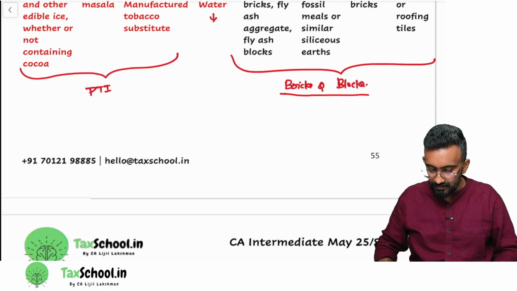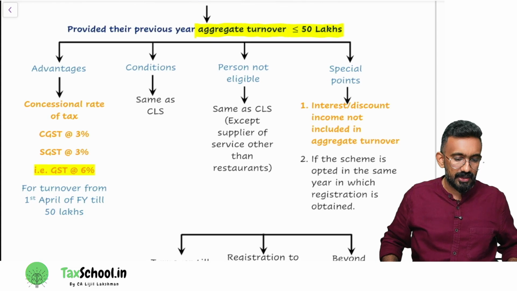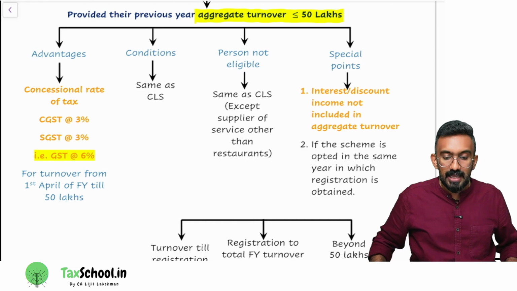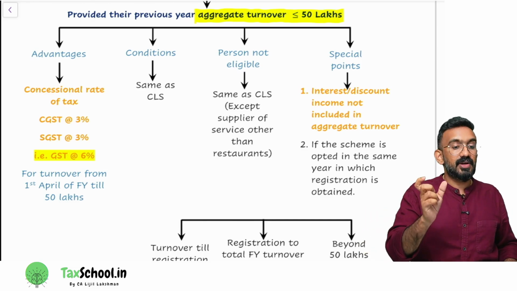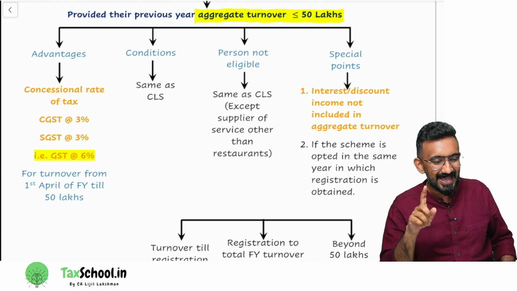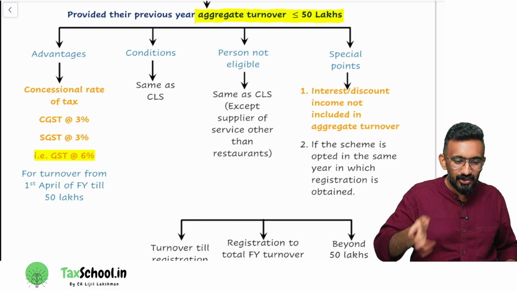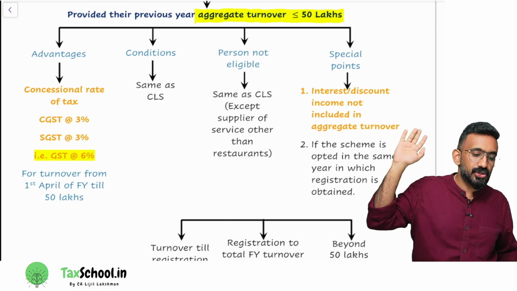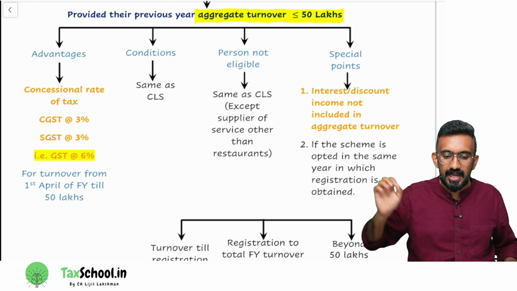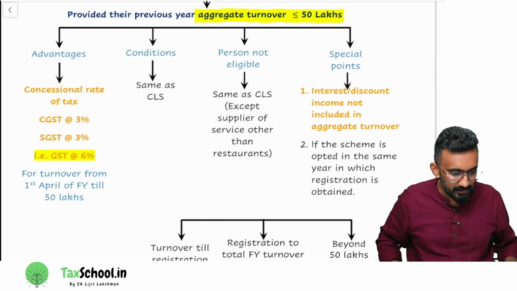Then one special point. Now the 50 lakh I have to check. I have to check that last year's turnover has to be less than or equal to 50 lakh. Then only they can go for this. Now while computing this 50 lakh, should I include interest? No. Why? Any computation for section 10, 10 or 10 2A, whatever it is, don't include interest. That's what I've written as point number 1. Interest or discount income is not included in aggregate turnover.